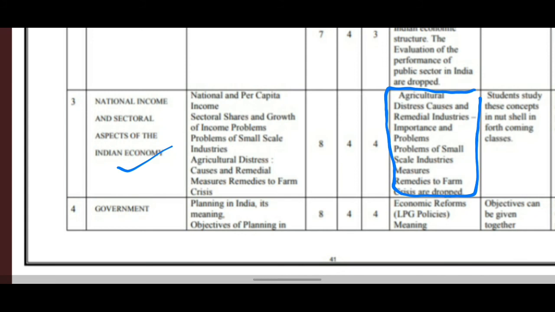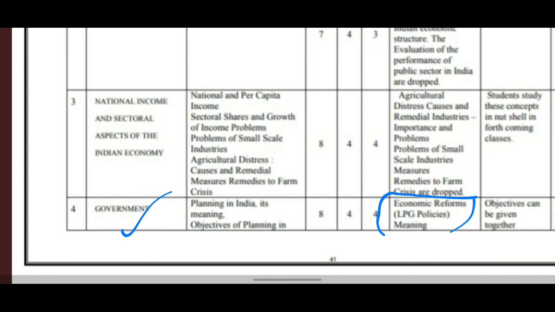Now the next, it is government. The lesson name is Government and the Economy, and the subunits are Planning in India, its meaning, objectives of planning in India and the government. In that, economic reforms, LPG policies, meaning current programs for economic development of the government are dropped.